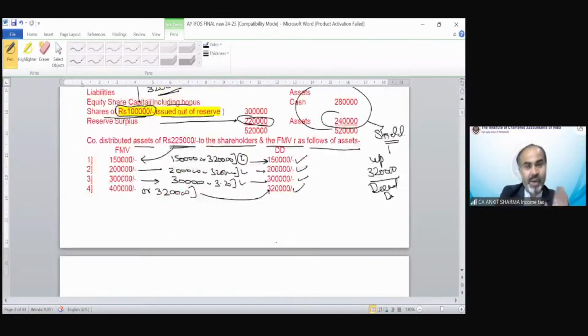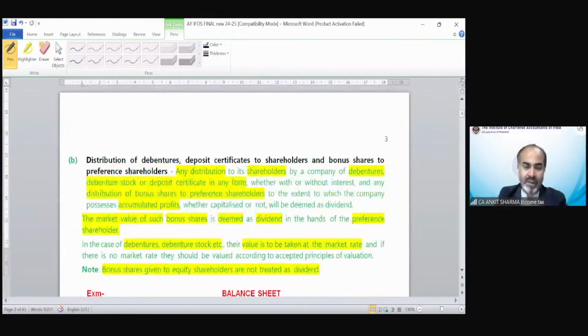That was 222A. Moving on to 222B. The theoretical part is exactly the same. I have copied it from the study material. Do not worry, the same things are here. Distribution of debentures, deposit certificates to shareholders.